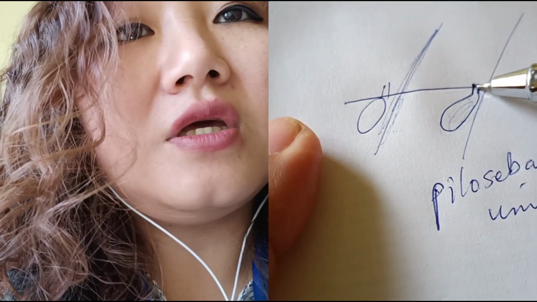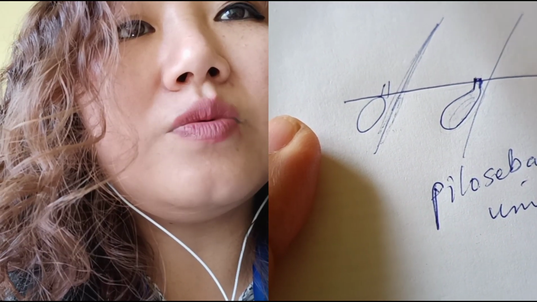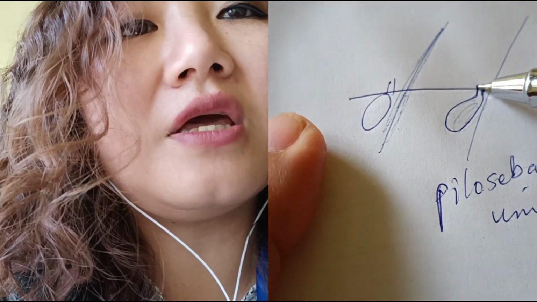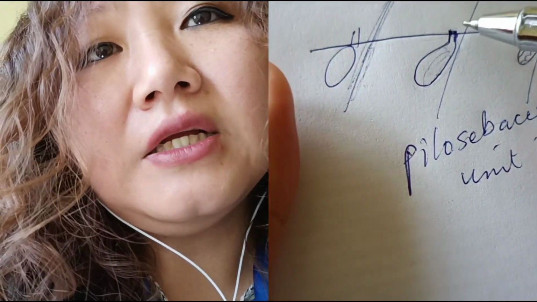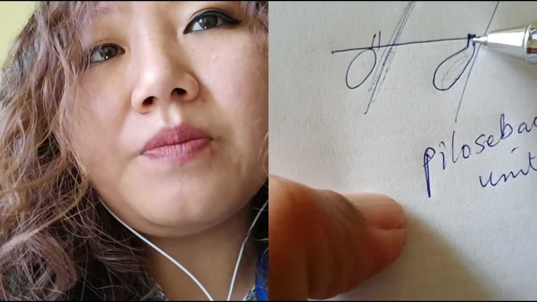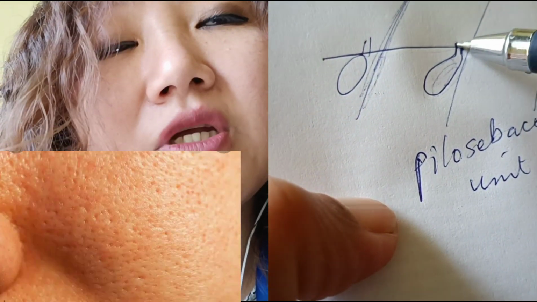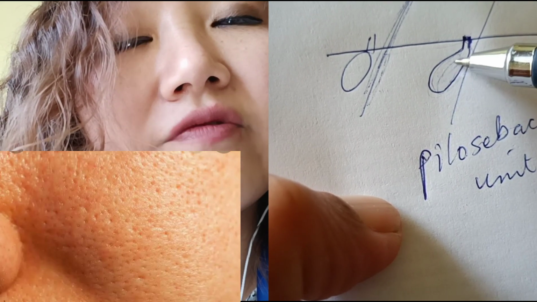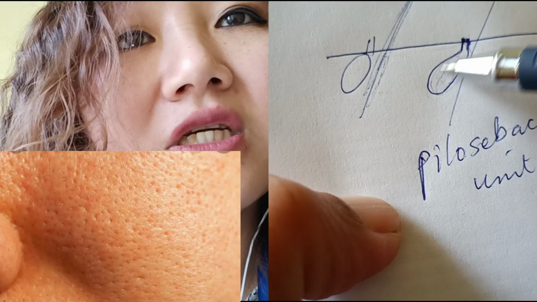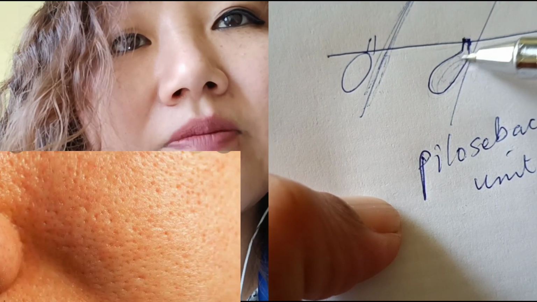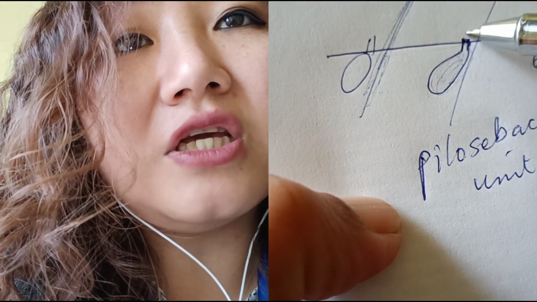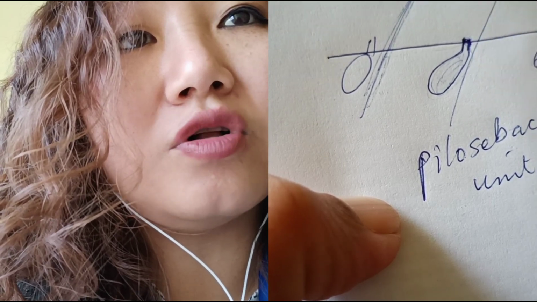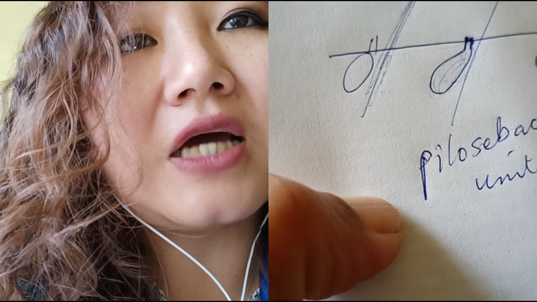So this is the opening, which we usually call the sebaceous gland opening, but in layman's terms it's called just simple pores. In some people it's visible, in some people it's not visible. Especially in acne prone skin, in people with a lot of acne, this sebaceous gland activity is high. That means there's higher production of sebum, and there's an increase in release of sebum from this area, and usually the open pores will also be visible with the naked eye.